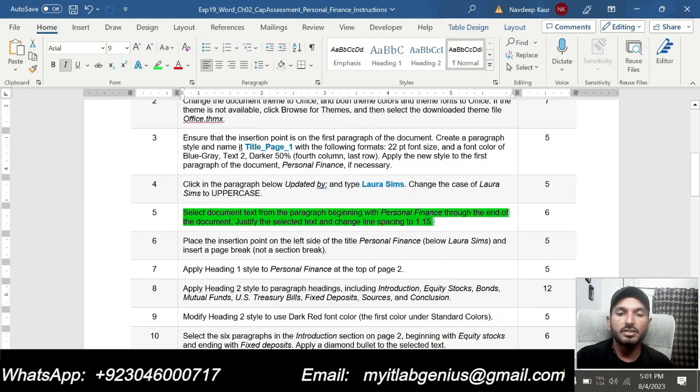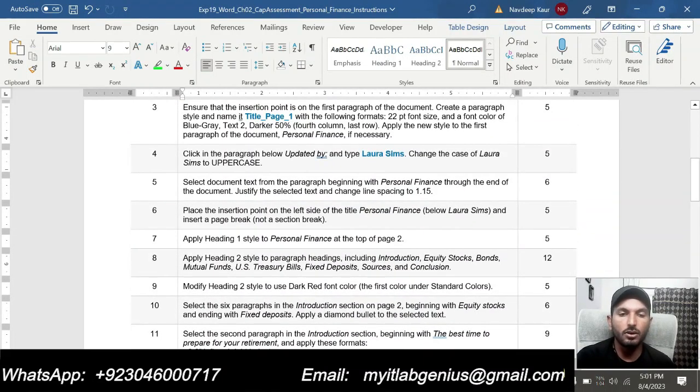So we have completed 5 steps so far, and now I will move to next step, that is step number 6. Place the insertion point on the left side of the personal finance below the Laura Sims and insert a page break, not a section break.